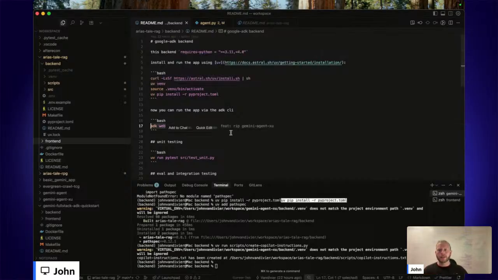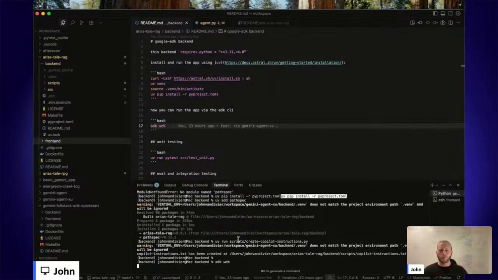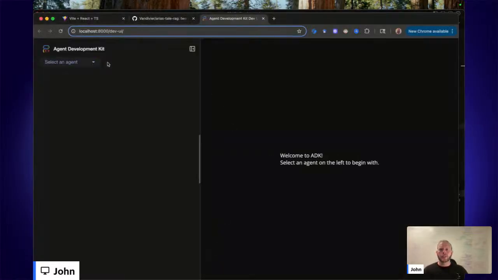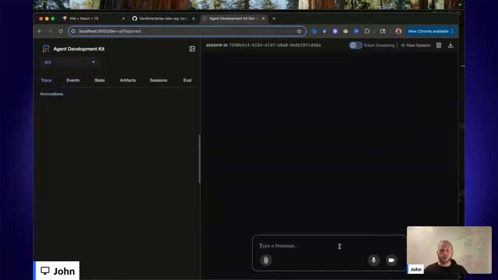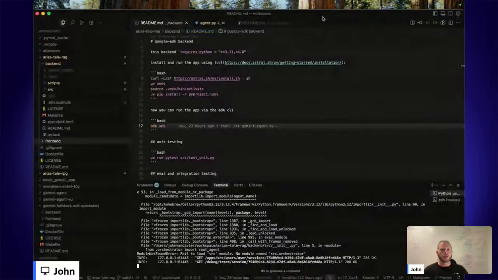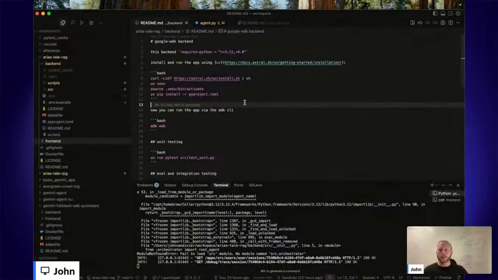And then you'd be able to access the playground. Let's just go to that playground now. I think that'll work. The playground is built into the Google ADK, and I will select the agent from source, and I will say, how many horses exist? Okay, no module named orchestrator. So here's our first issue. We'll fix the playground and make sure the playground is working before we proceed to the Dockerfile, and then the UI last. That will be the order of operations.